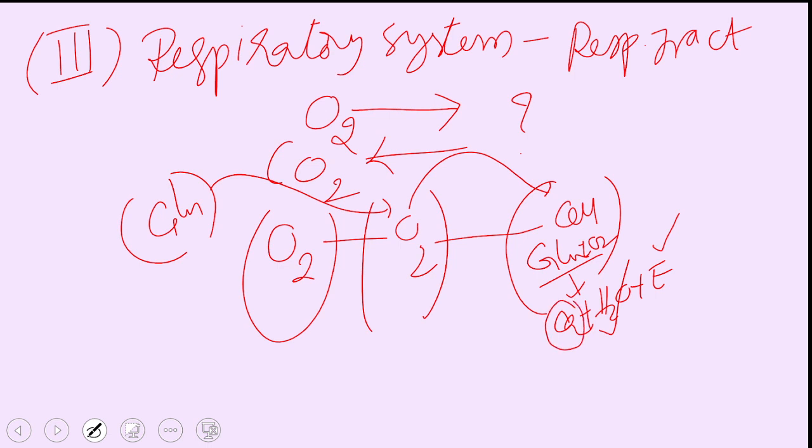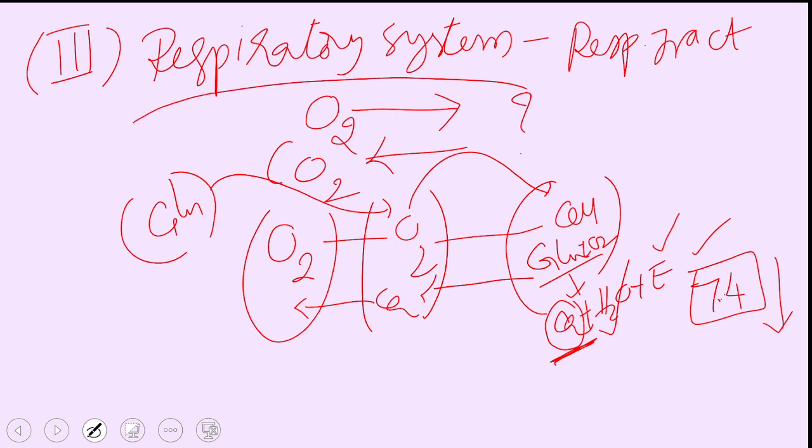And carbon dioxide can make the blood acidic, because when carbon dioxide combines with the plasma having water, it forms carbonic acid. Our blood pH is said to be 7.4. If carbonic acid is more in the blood, what happens? The blood pH decreases to an acidic medium and we eventually go into a coma and then die. So blood pH should never change. Hence, carbon dioxide has to be eliminated through the same route where the oxygen entered. And this is what we call the respiratory system.